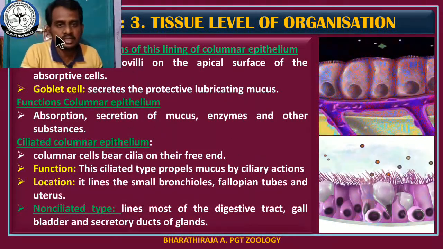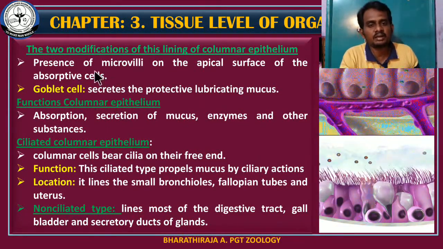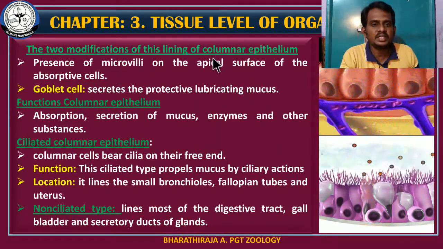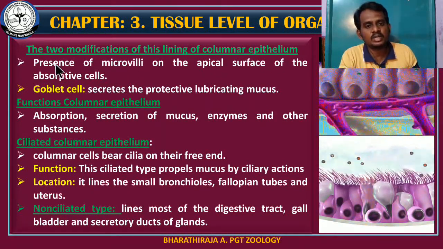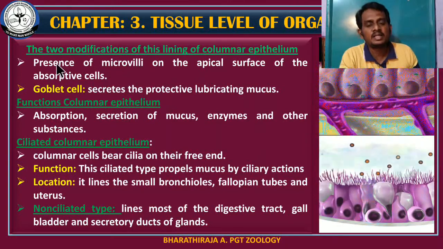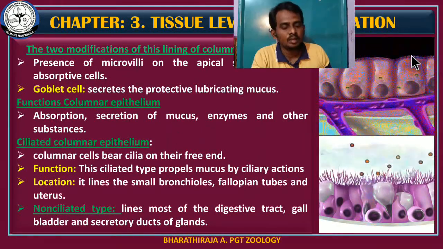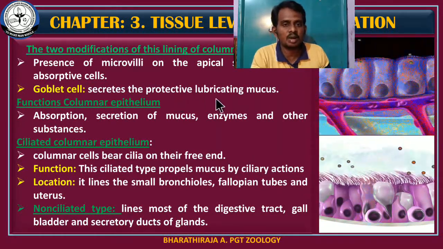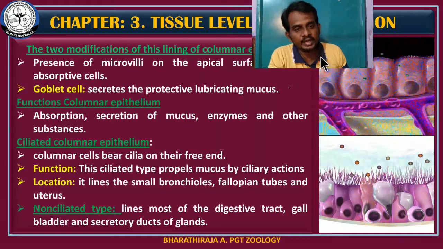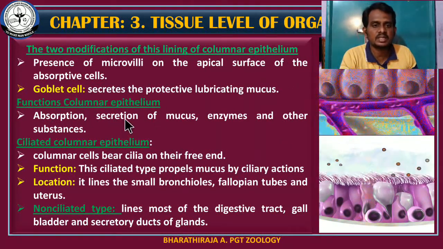This same explanation is also given in this part. There are two modifications of the lining of columnar epithelial cells. One is the presence of microvilli, which is responsible for absorption, and another one is the goblet cell. This is a microvilli, this is a cilia, and this is a goblet cell. This goblet cell secretes a lubricating substance. And the functions, absorption and secretion, we already discussed.